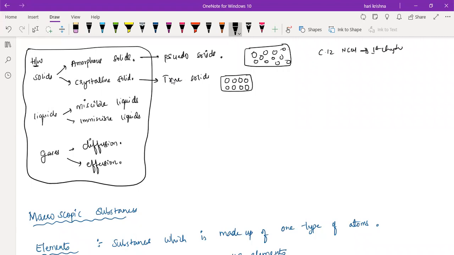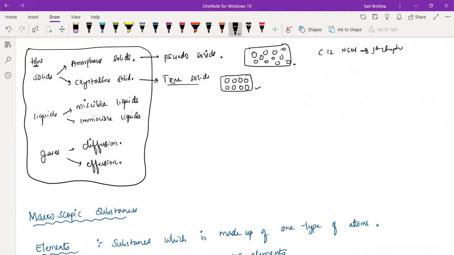Amorphous solids can have a rough surface. Crystalline solids will have a clean, smooth surface when you cut with the help of a knife. They have a high melting point and boiling point. All these are required at the higher class only. But the basic definition is that amorphous solids are not the true solids. They are called pseudo solids, and the particles are not arranged in a regular pattern. Crystalline solids are called true solids, and all the particles inside the solid are arranged in a regular pattern.